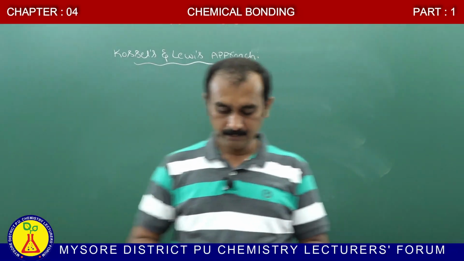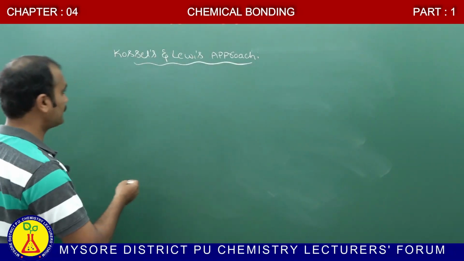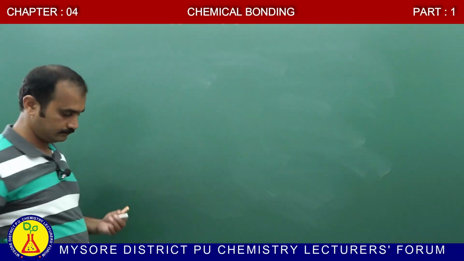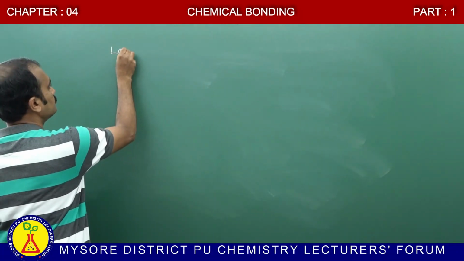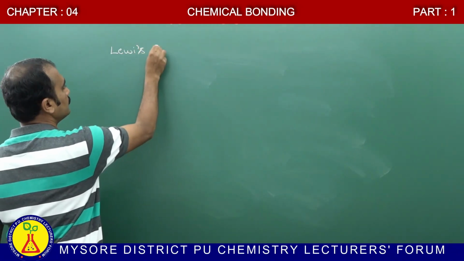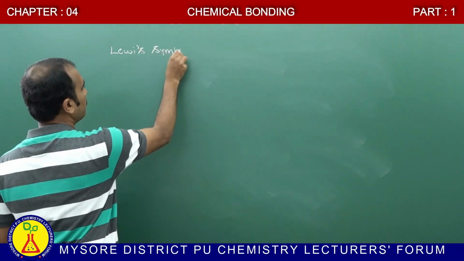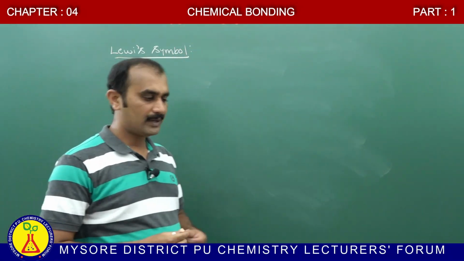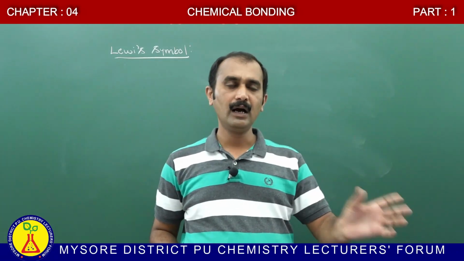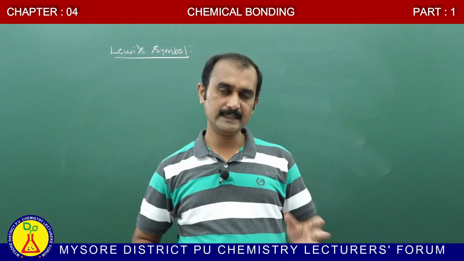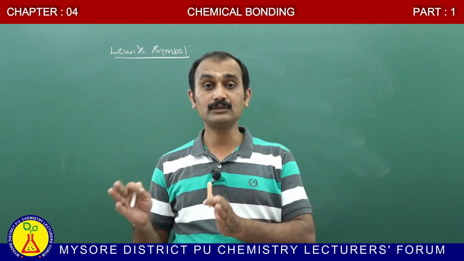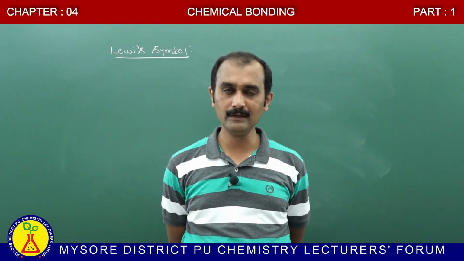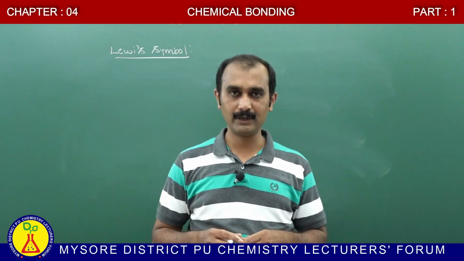Next we move on to the Lewis symbol. You already know that except noble gases, in any element, only the outermost electrons are involved in bond formation.